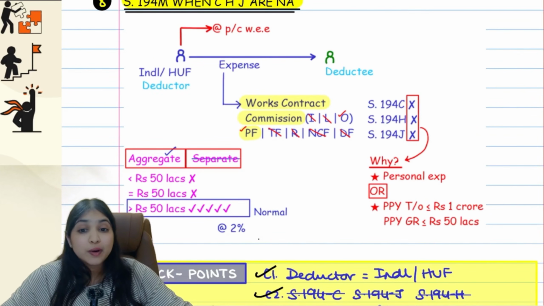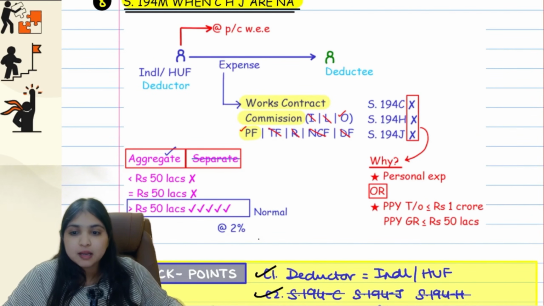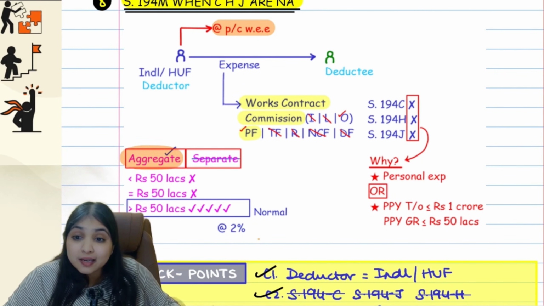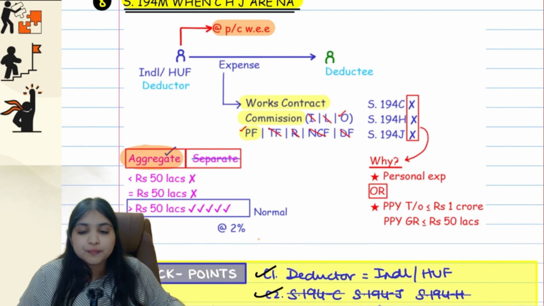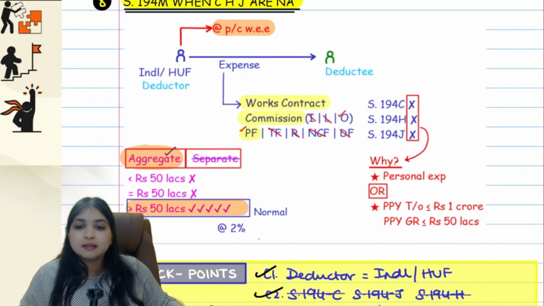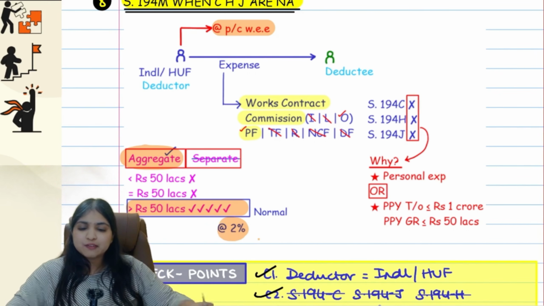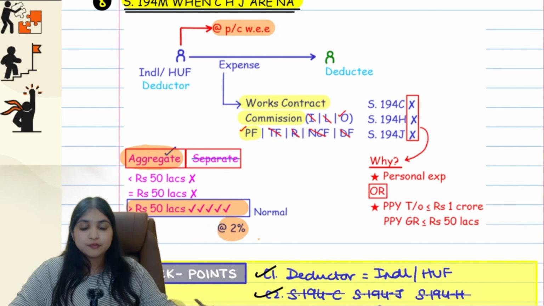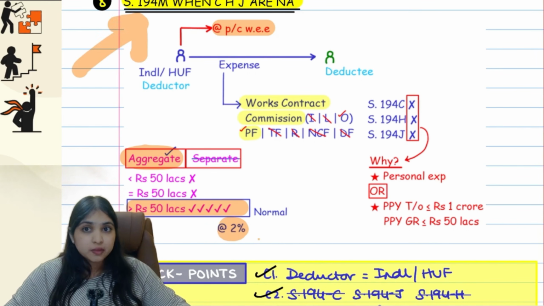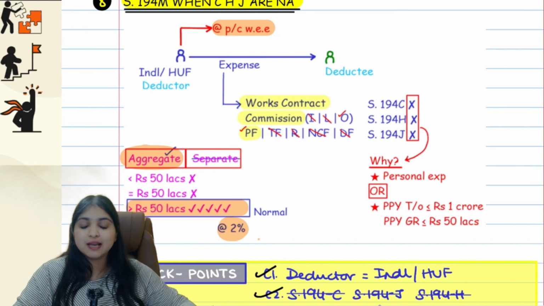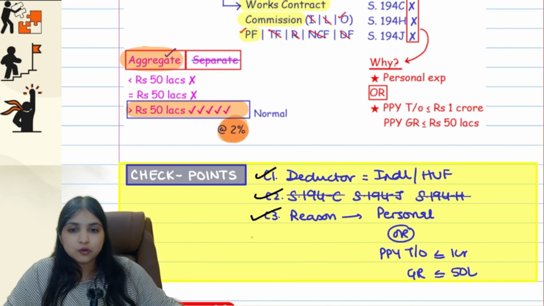Okay, guys, only if 194C, H, J is not applicable because of either of these 2 reasons, only then we come to 194M. Now, once you enter into 194M, same thing, you will deduct tax at the time of payment or credit, whichever is earlier. Then here the limit: you will look at the aggregate limit of the entire year put together. If it is more than 50 lakhs, then only we will deduct tax at the rate of 2%. All these other points I've spoken to you in the checkpoints itself. So in section 194M, the limit is 50 lakhs, aggregate limit for the entire year. If it is more than 50 lakhs, then we will have TDS at the rate of 2%.